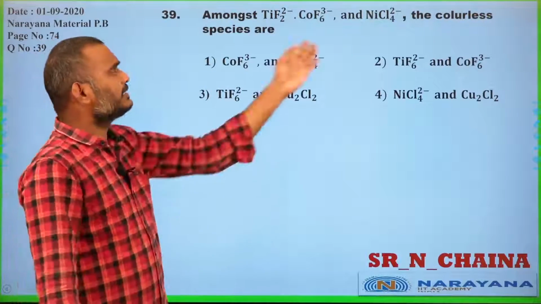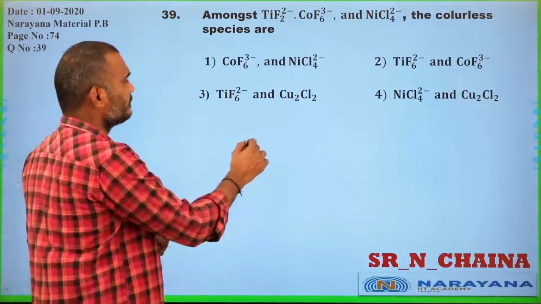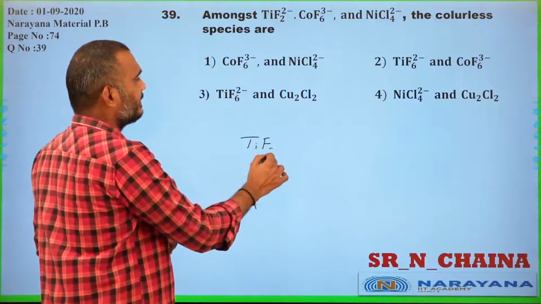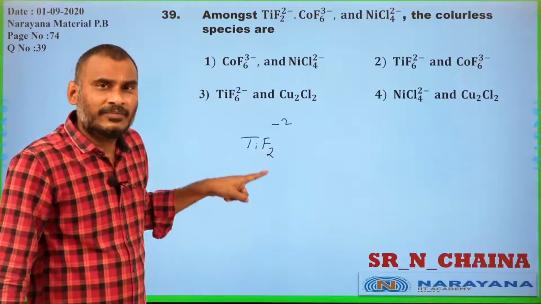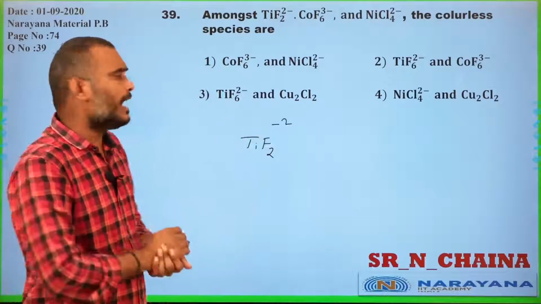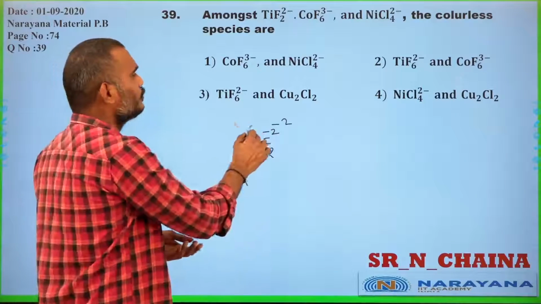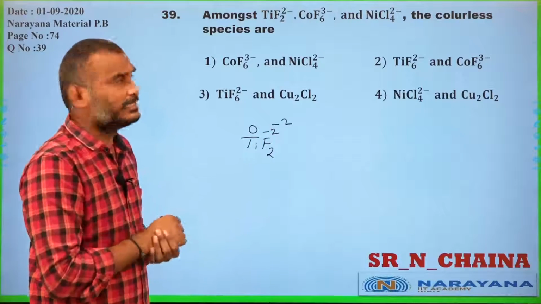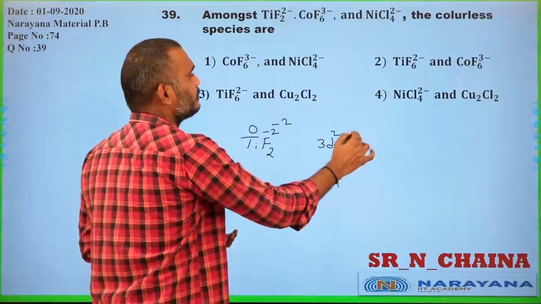Among the colorless species, find titanium F2 minus 2. What does this mean? Difluoro titaniate 2 ion, minus 2. Each charge is 0, and titanium charge is 0, that is 3d2, 4s0.